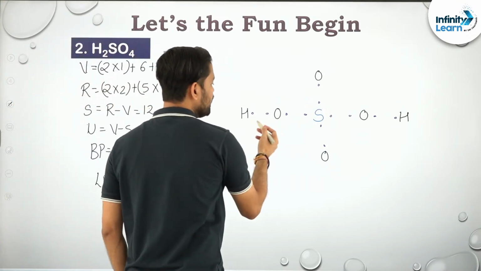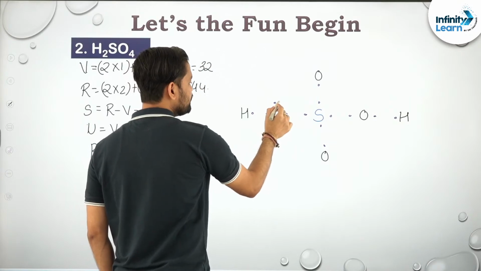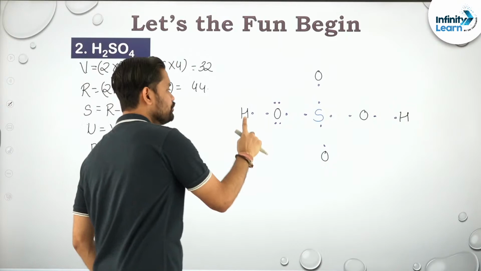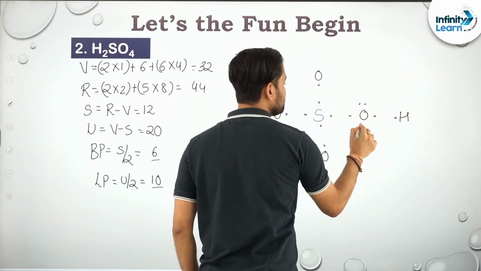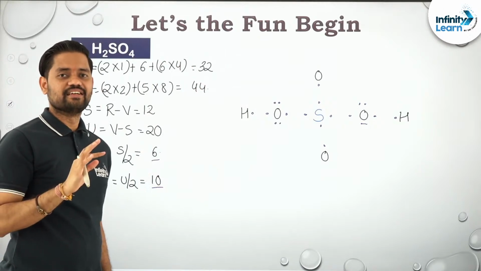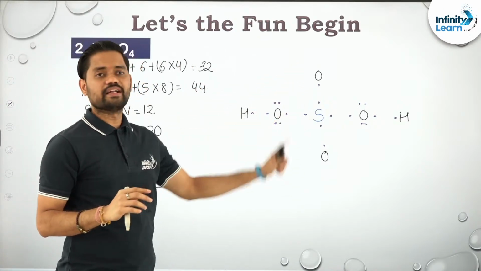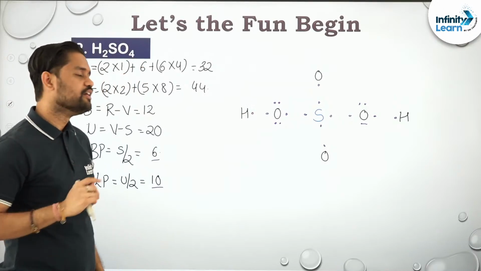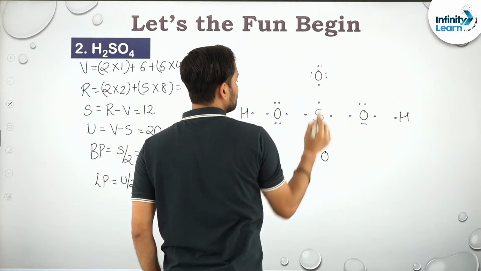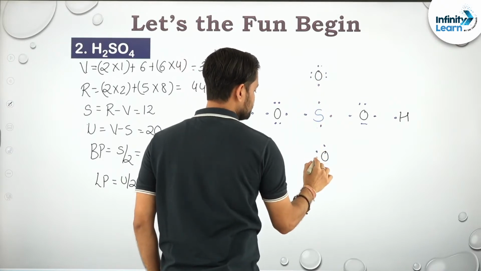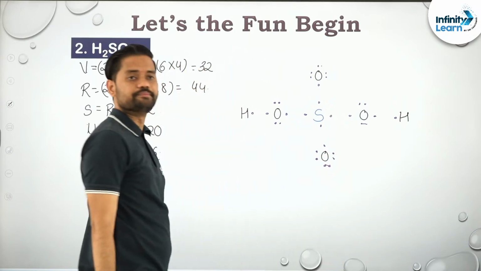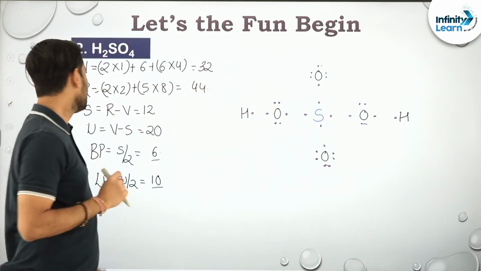There are 4 electrons already with oxygen. 5, 6, 7, 8. So 2 lone pairs get occupied. Due to symmetry, can I place 5, 6, 7, 8? So out of 10, 4 are gone. Remaining 6. There are 2 oxygen, right? That means right? Clear?